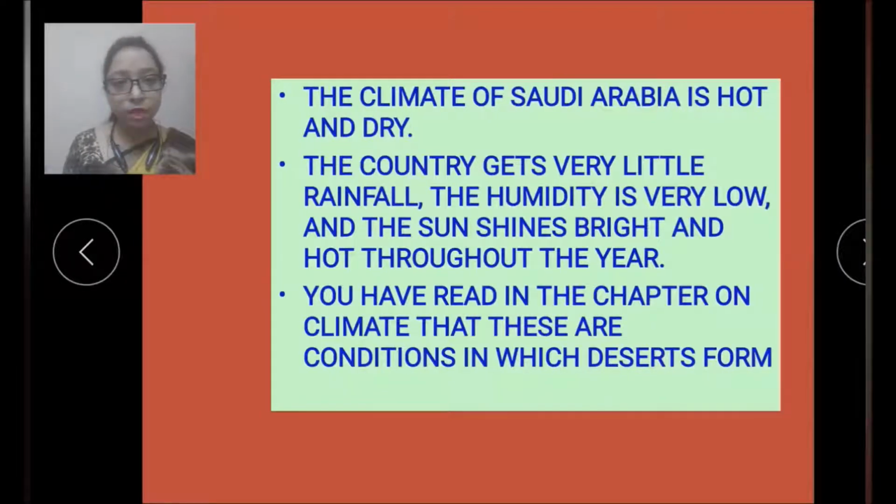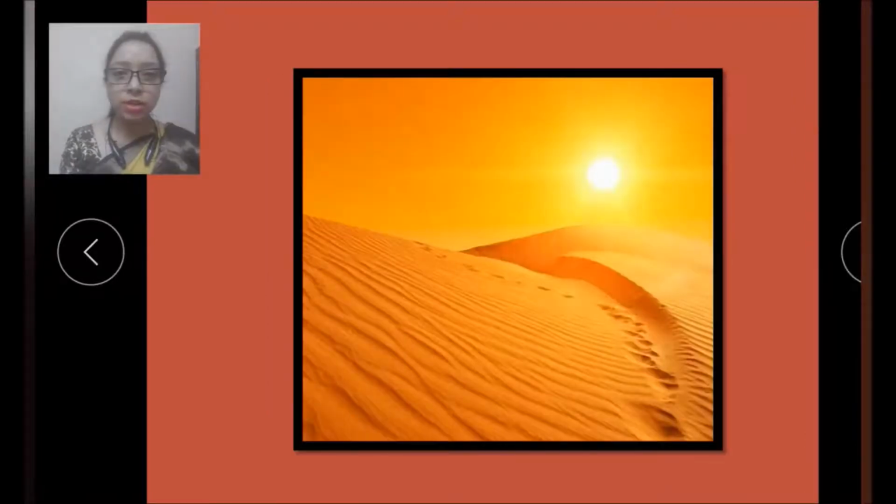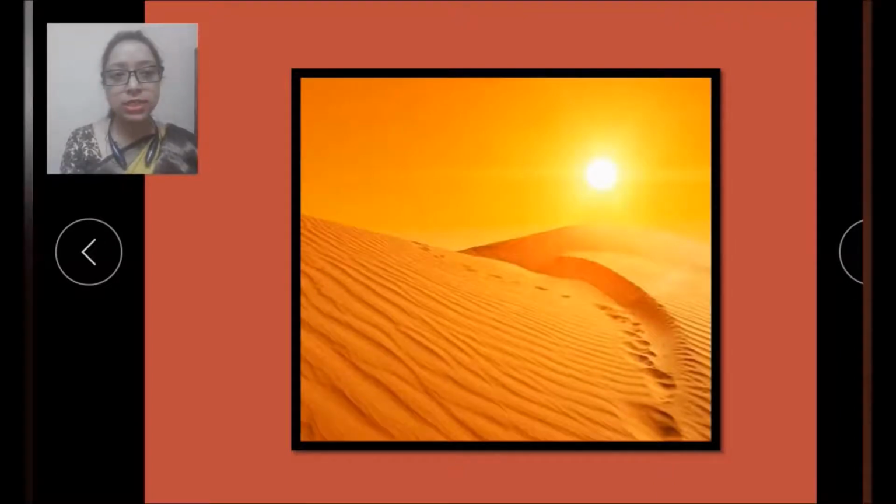In climate chapter we have already studied that if a place gets very little rainfall and humidity is also very low and the sun shines bright and hot throughout the year, these are the conditions in which deserts are formed. So because of this, Saudi Arabia is a desert. Now let's see next. So here in this picture you can see the sun shines bright and hot throughout the year. So that is why here everywhere you can see it is a desert.